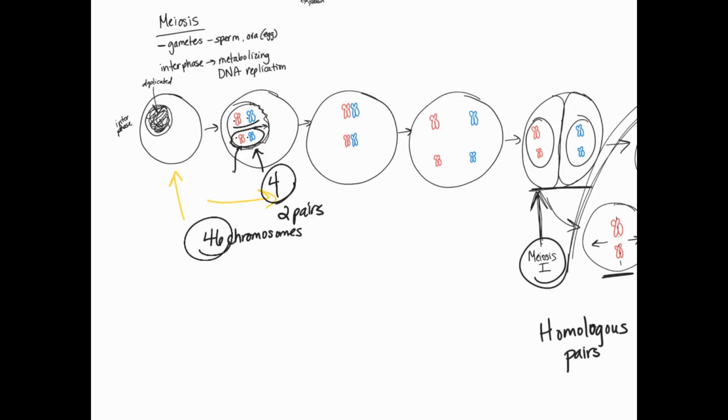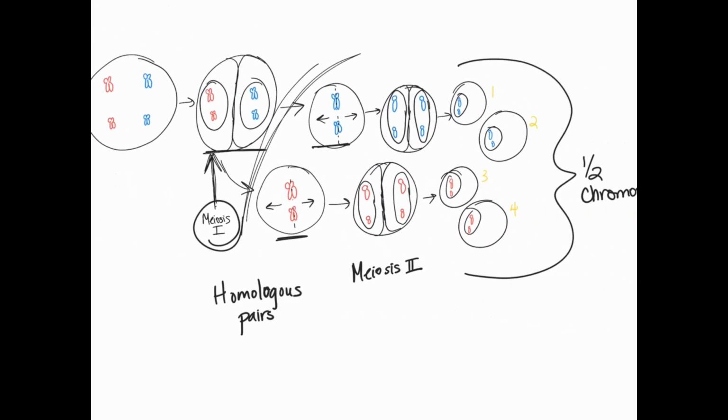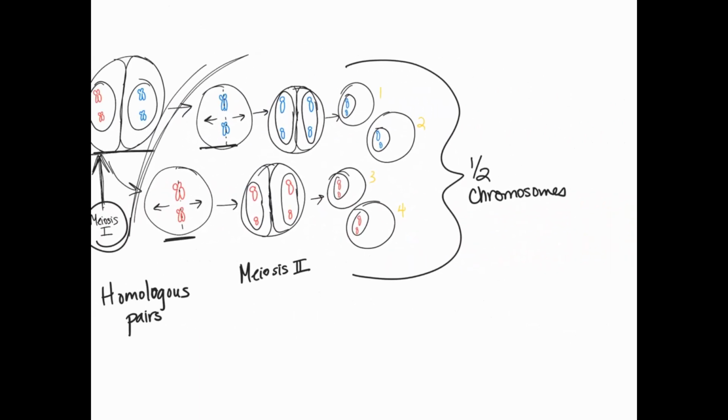This was a pair here, this was a pair here. When we get to the end and look at our 4 cells, notice that there are 2 total chromosomes, half of the chromosomes.